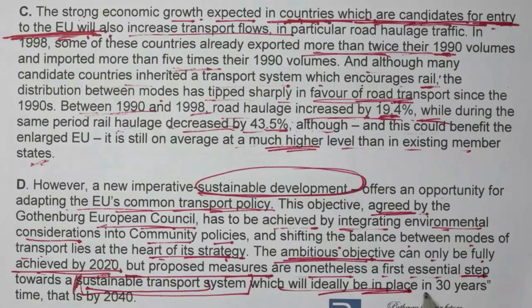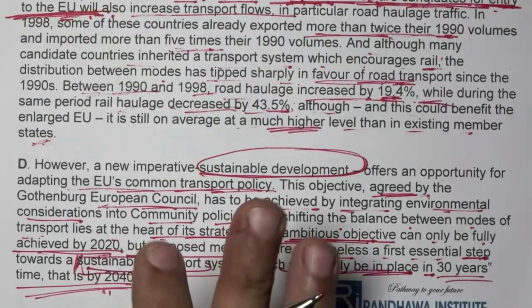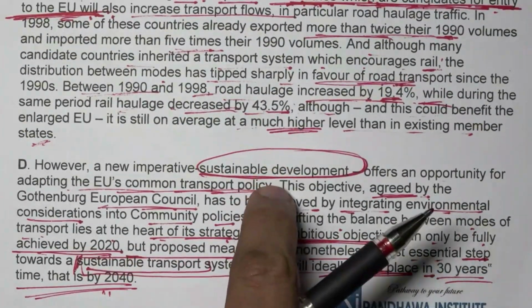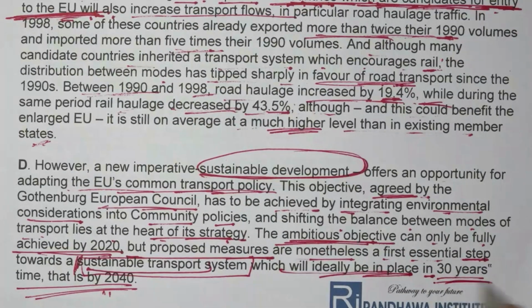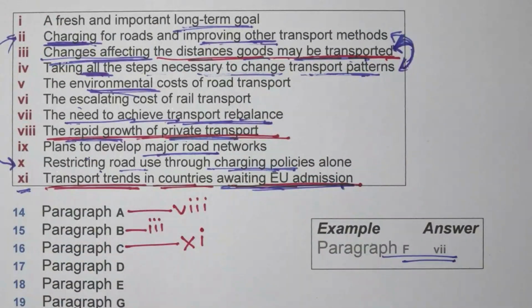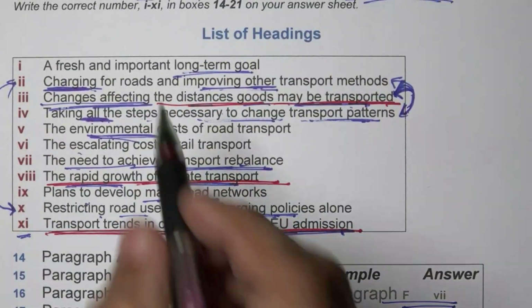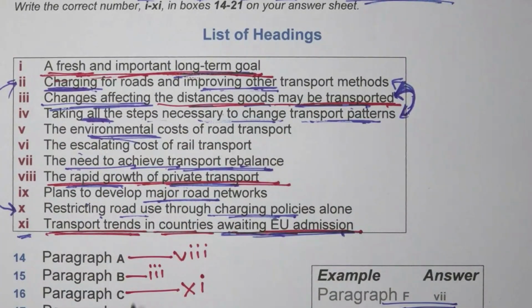When will this happen? In 30 years time, that is by 2040. If I say I can achieve sustainable development in 30 years, the meaning is I'm talking about the long term goal, right? And the words that we have read in the list of headings: long term goal, a fresh and important long term goal.